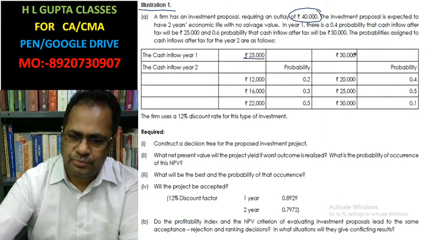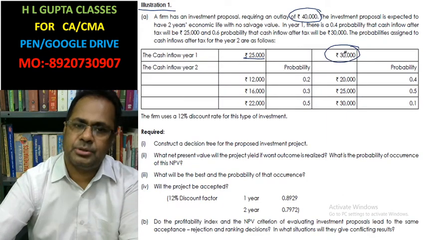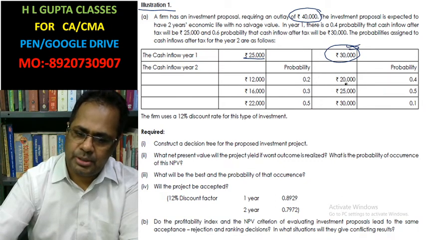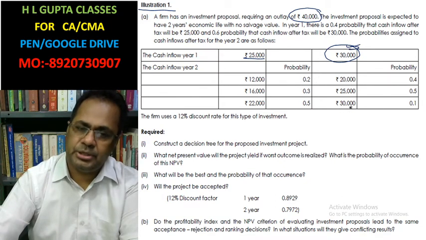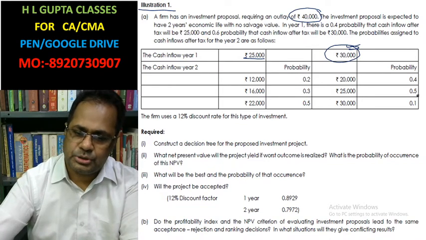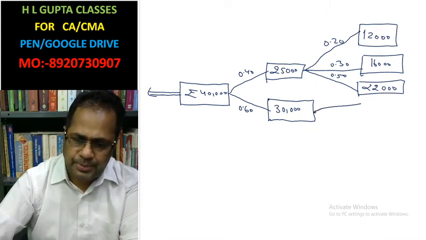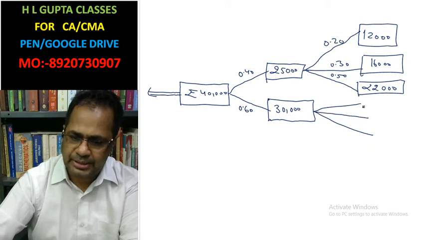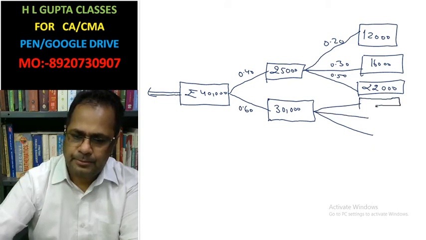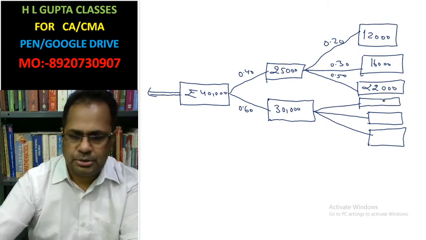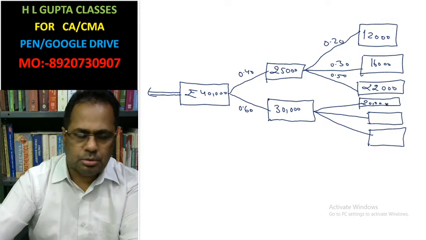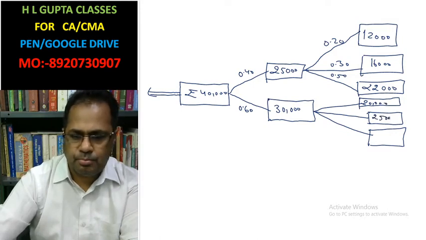And if 30,000 comes in the first year, then there are three outcomes in the second year: 20,000, 25,000, 30,000.